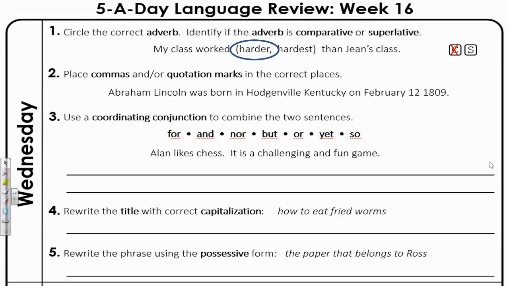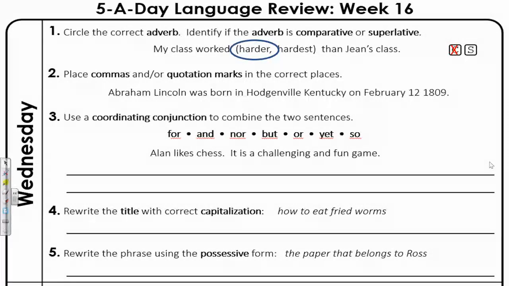Number 2, place commas in the correct places. Abraham Lincoln was born in Hodgenville, Kentucky on February 12th, 1809. Okay, so this one's a little bit different than what we've been doing. It's not necessarily a quotation. It's not dialogue. Nobody's speaking, so we do not need quotation marks at all.